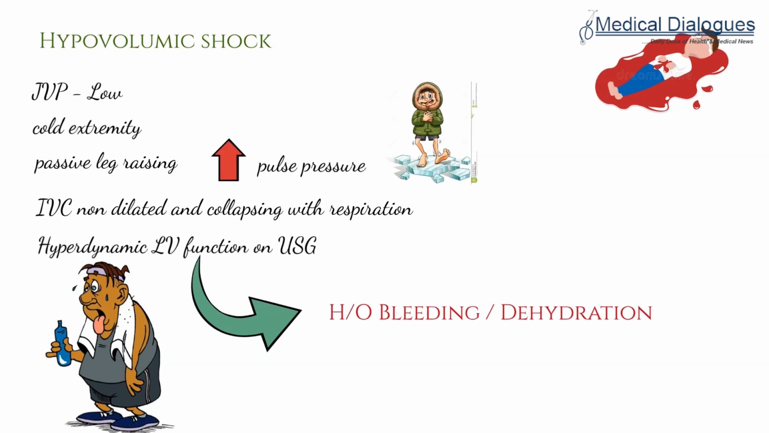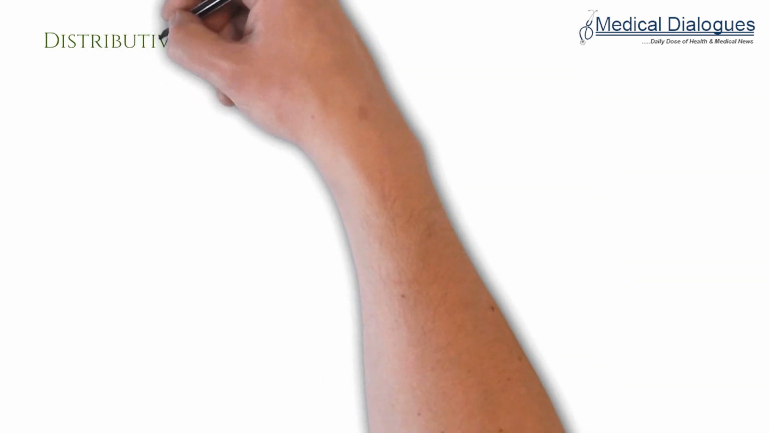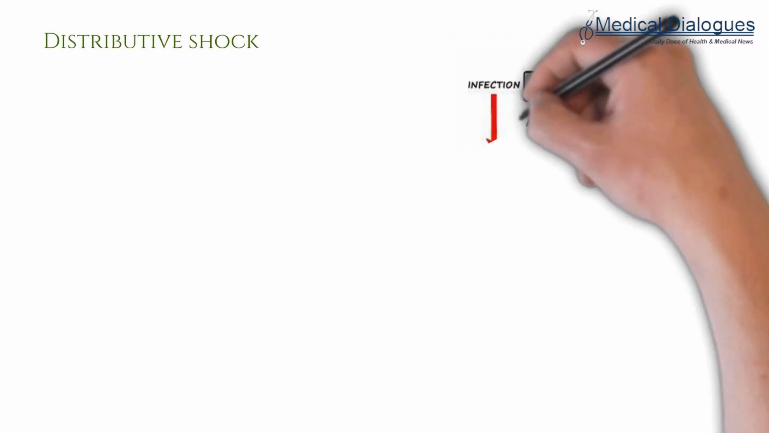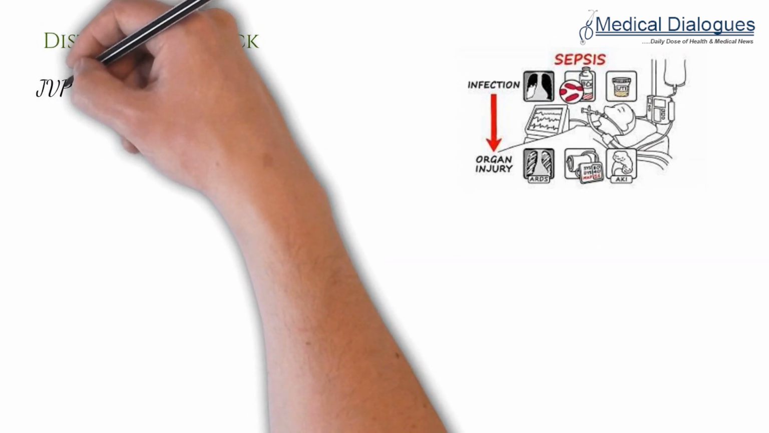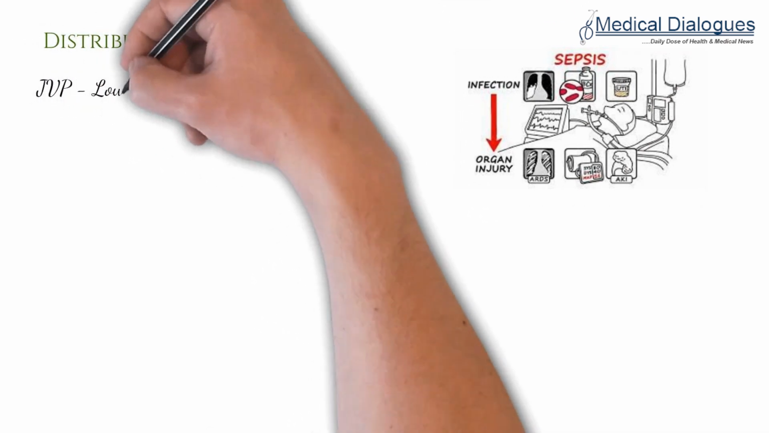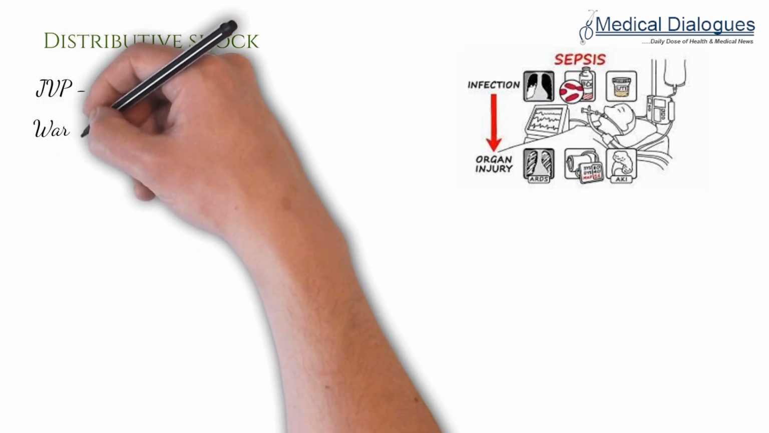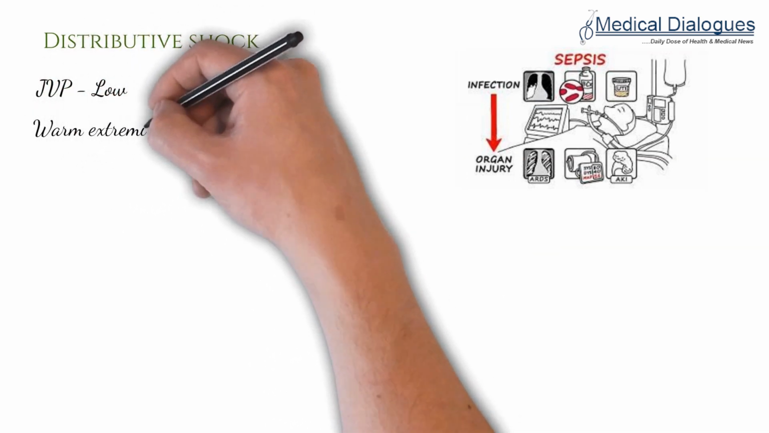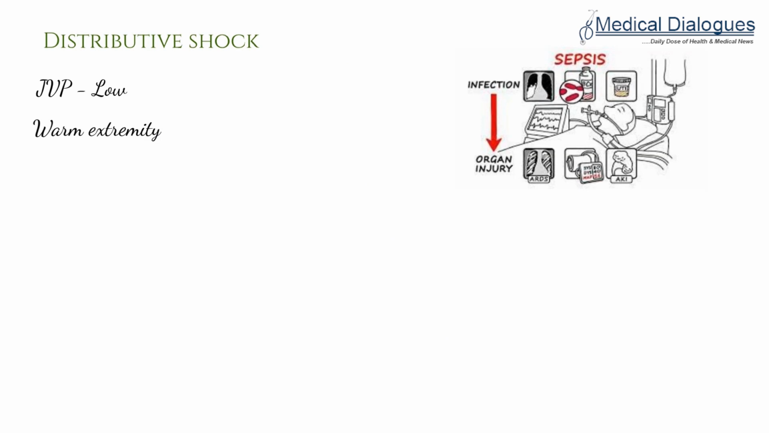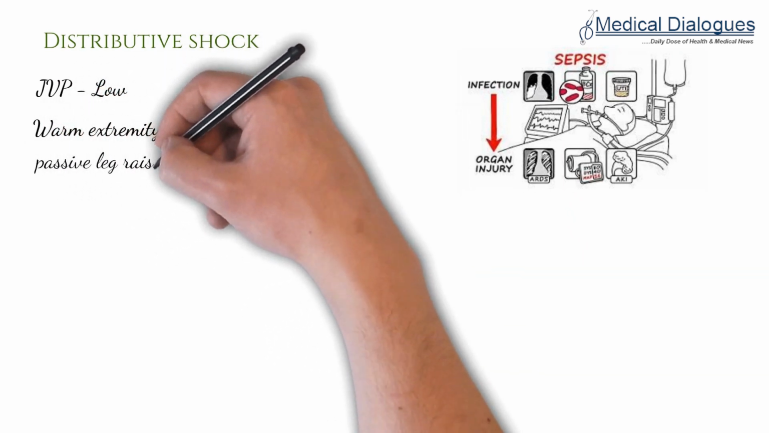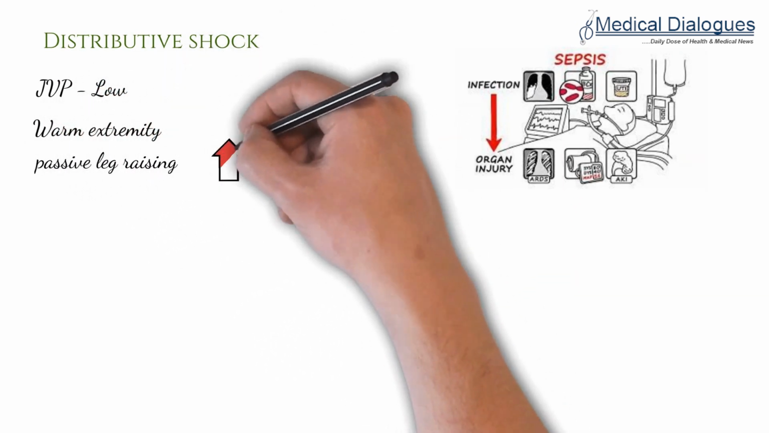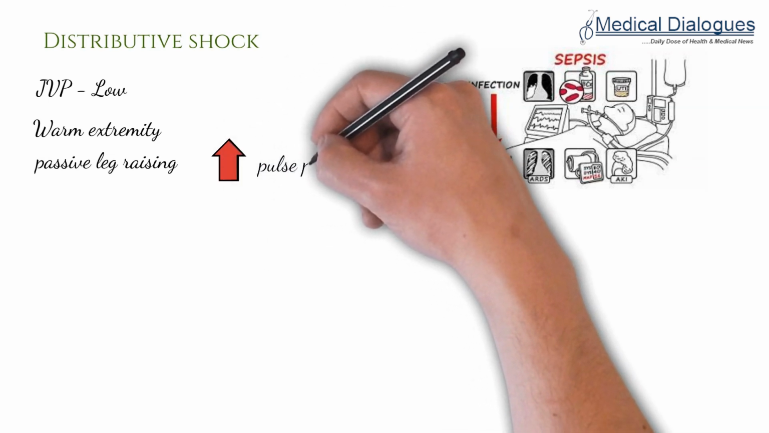Now, after having discussed hypovolemic shock, let's go into distributive shock. By far, the most common reason for distributive shock is sepsis, and therefore the JVP will be low. The extremities will be warm because of intense vasodilation. On passive leg raising, there will be an increase in the pulse pressure, like in hypovolemic shock, because of intravascular volume depletion, which also occurs in cases of distributive shock.